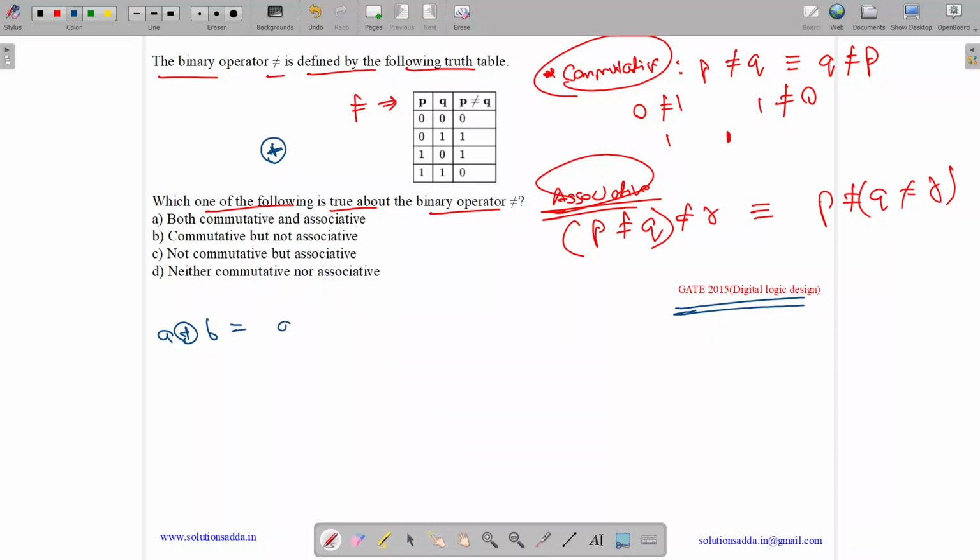A XOR B is A B complement plus A complement B. So 0 XOR 0 is 0, 0 XOR 1 is 1, 1 XOR 0 is 1, and 1 XOR 1 is 0. And XOR is both commutative and associative.